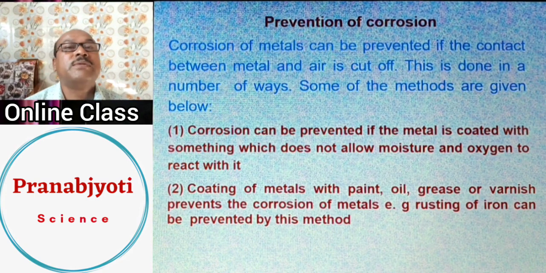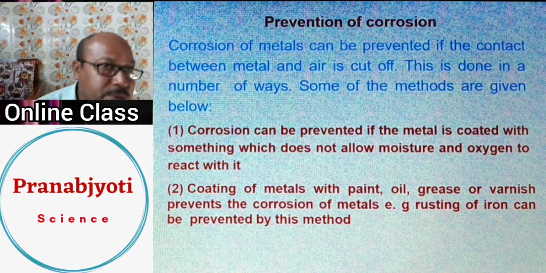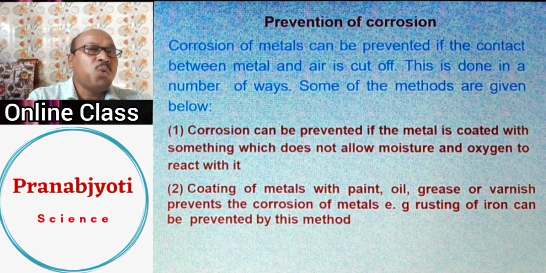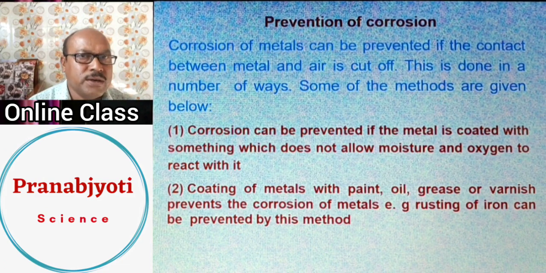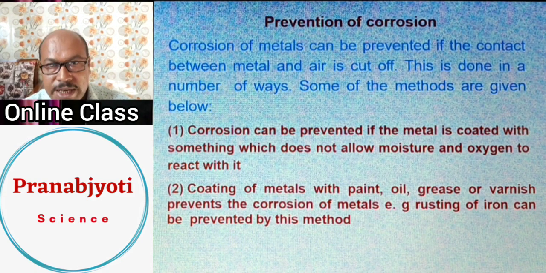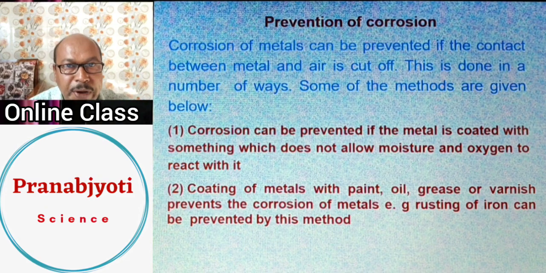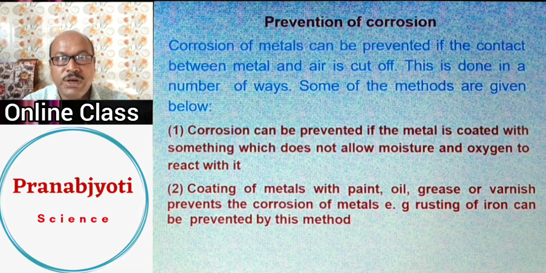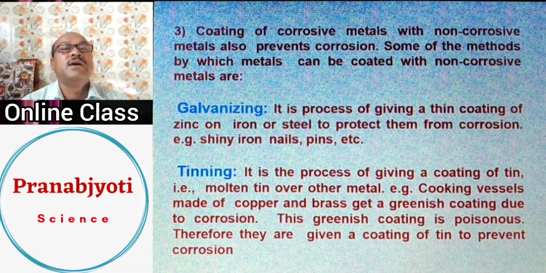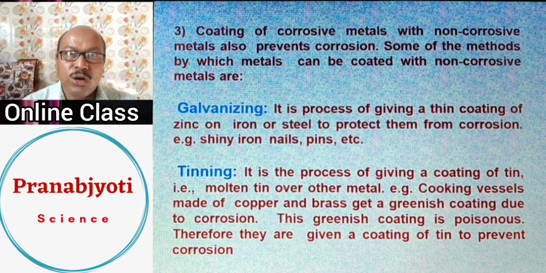Number one, corrosion of metals can be prevented by giving a coating of anything which will cut the supply of air, water and different reagents to the metal. Second, coating the metal with a layer of paint or oil, or greasing the metal, will also save the metal from corrosion. Then there is coating corrosive metals with non-corrosive metals.